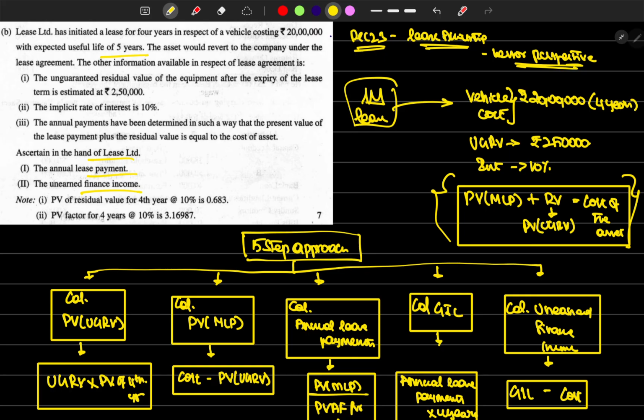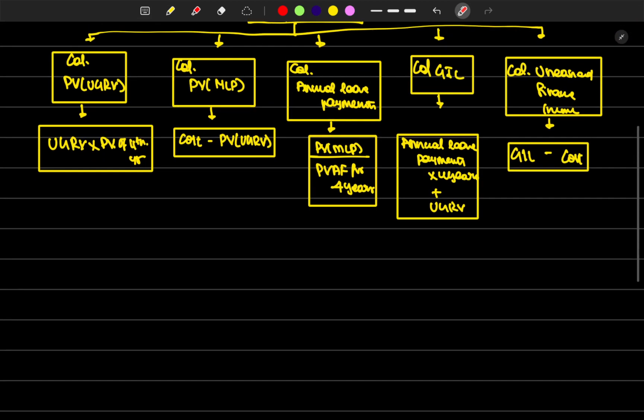The lessor is leasing a 20 lakh vehicle to someone. At the end of the period, what he is going to get is the 2,50,000. After the lease period, the vehicle has some value, no? So that is the unguaranteed residual value. Why is it called unguaranteed? Because it is not guaranteed by the lessee. If the lessor sells it outside, he will get this residual amount. It will not be paid by the lessee.